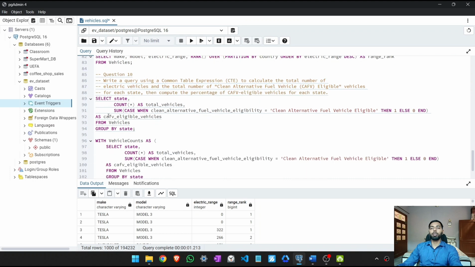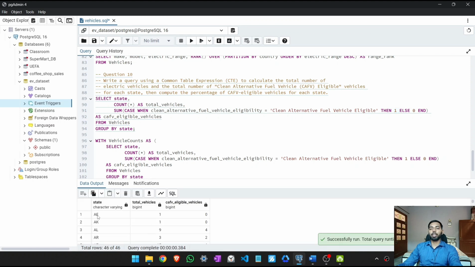So for that we select state, count of all entries as total vehicles, sum of case. So we start here case. So for calculating clean alternative fuel vehicles, sum of case when clean alternative fuel vehicle eligibility is equal to clean alternative fuel vehicle eligible, then give 1, else it will be 0, and then at the end CAFV eligible vehicles from vehicles group by each state. So let's run it.